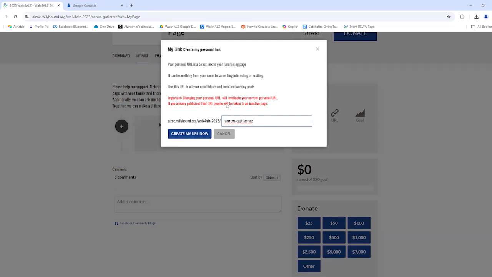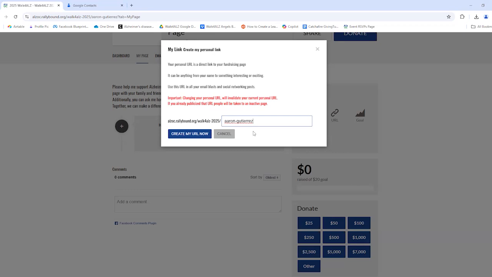An important note, as it's also mentioned here, changing your personal URL will invalidate your current personal URL. So just keep in mind that if you've already shared an older version of your link and then change it, people that try to access the old URL aren't going to be directed to your page because you changed it.